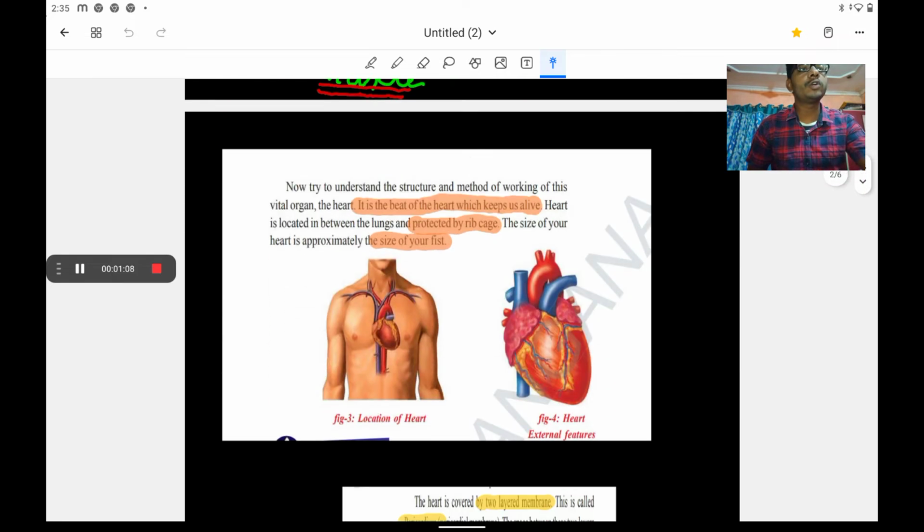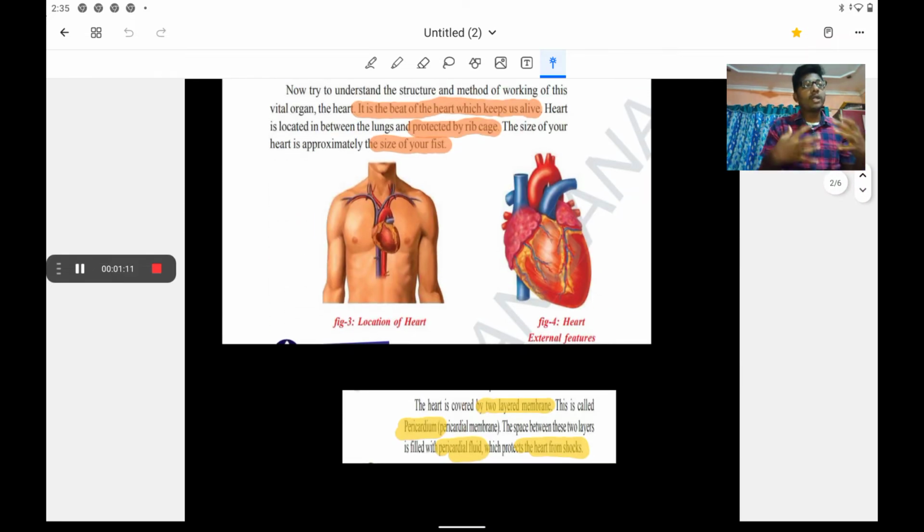Okay, before going to discuss this, what is the position of your heart? It is present between our two lungs, within the chest, which means it is protected by the structure called the rib cage. It is slightly tilted towards the left side of the human body.